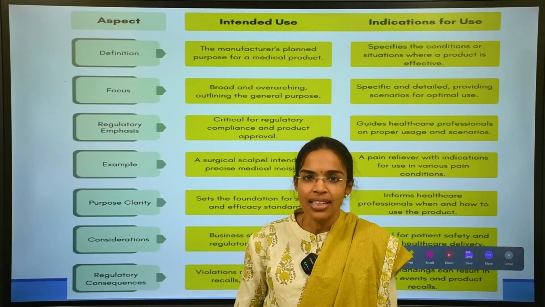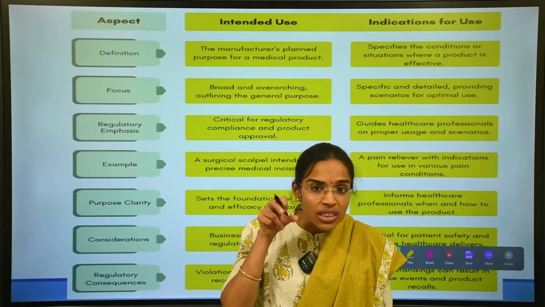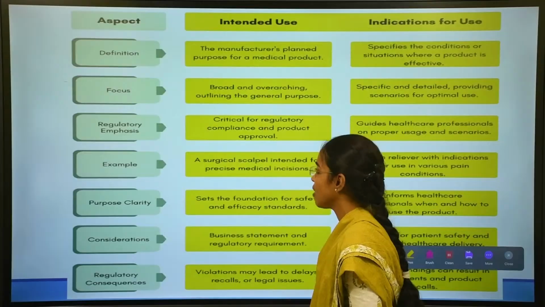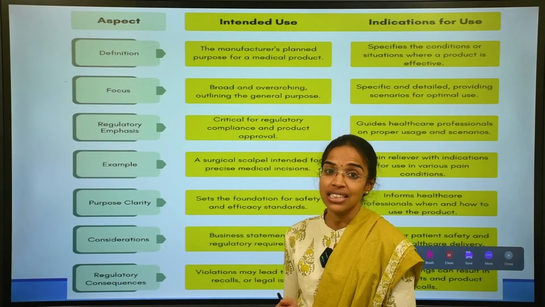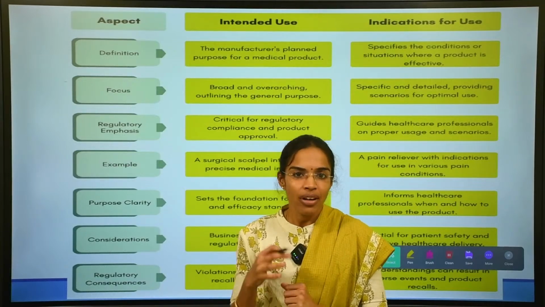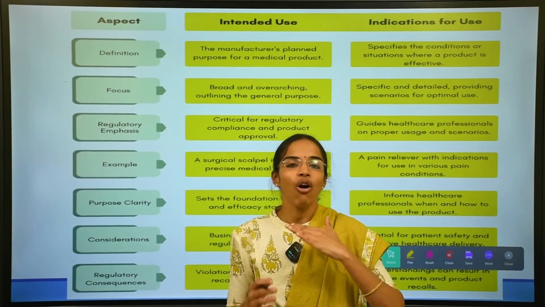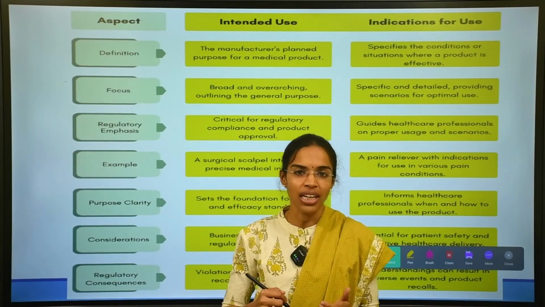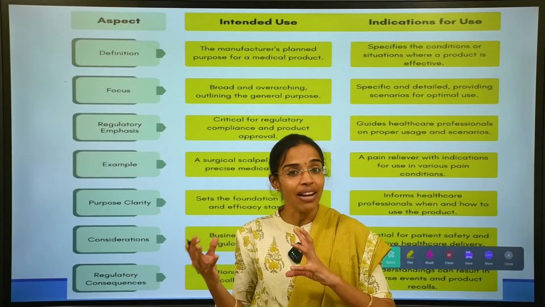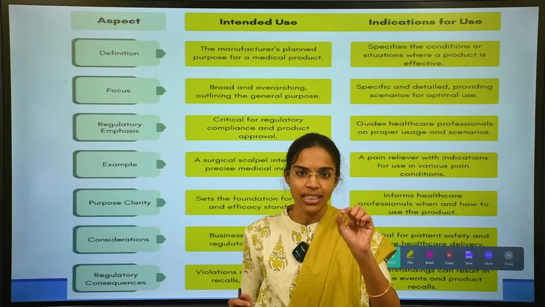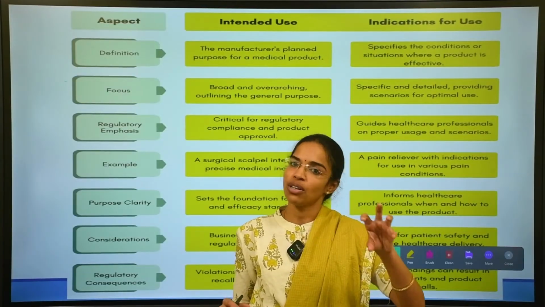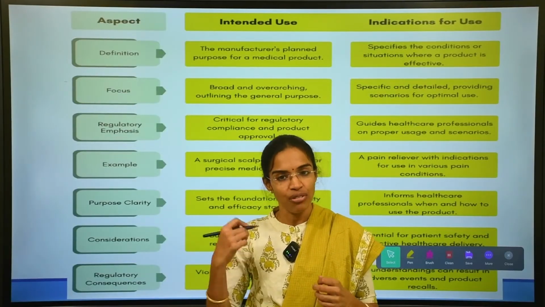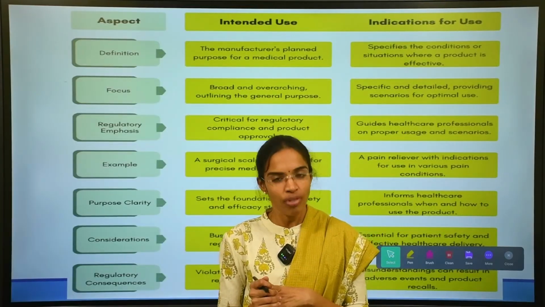But at this particular instance, what is the manufacturer claiming? Which use is the manufacturer claiming as its intended use, according to its definition or the regulatory emphasis? What is the necessity for this intended use? For the purpose of clarity, and to follow the regulations in consensus, otherwise the device may be misused. If the rules do not include this intended use, there is every chance that the device may be misused. That is the major difference between an indicated and the intended use of a medical device.